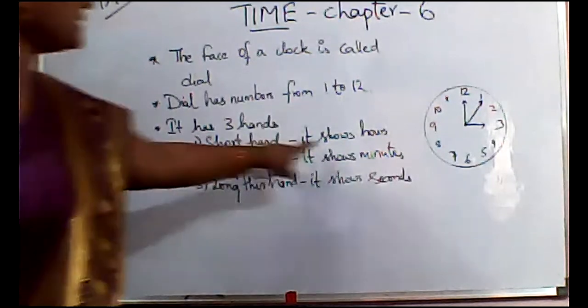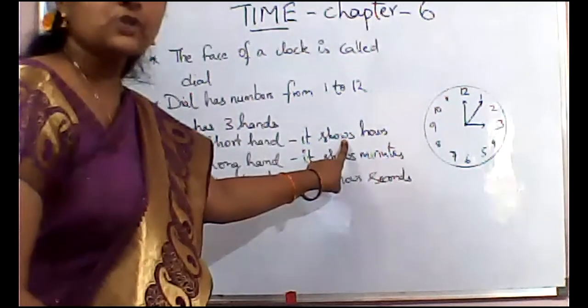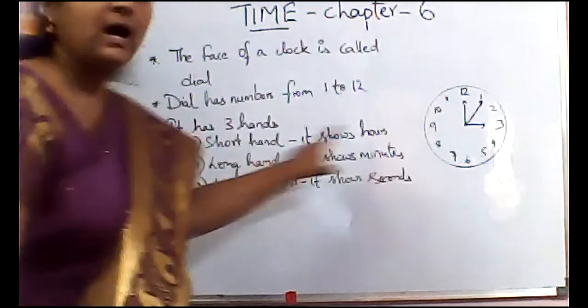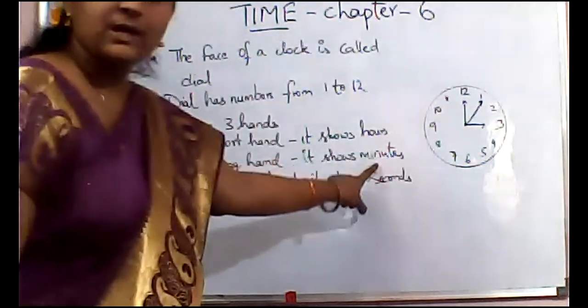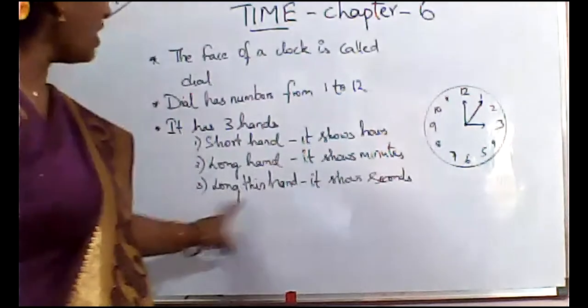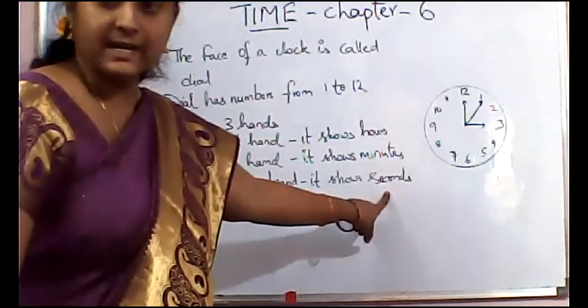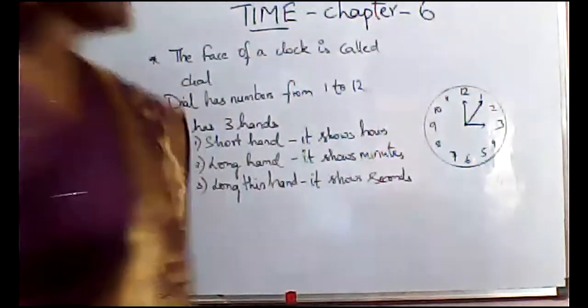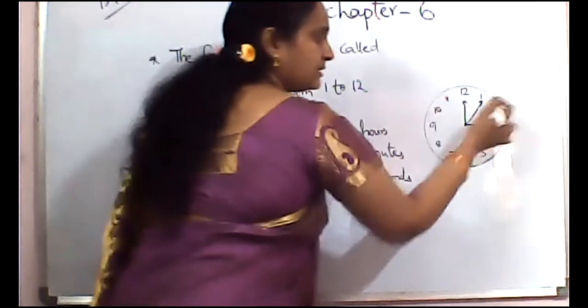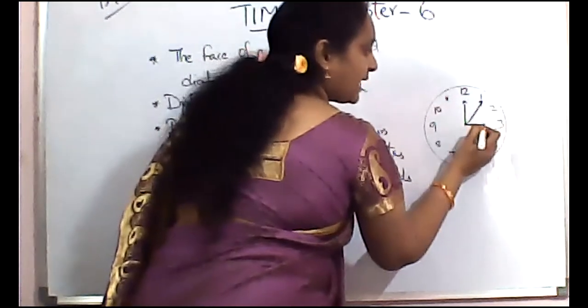So the short hand shows hours. The long hand shows minutes. The long thin hand shows seconds. So this is the face of the clock. So this is the short hand.